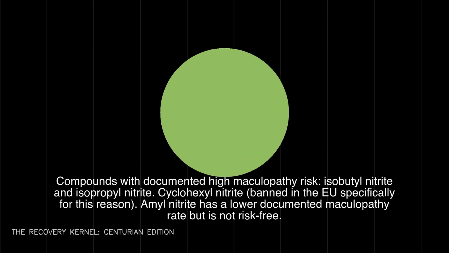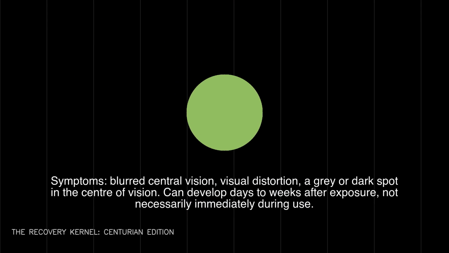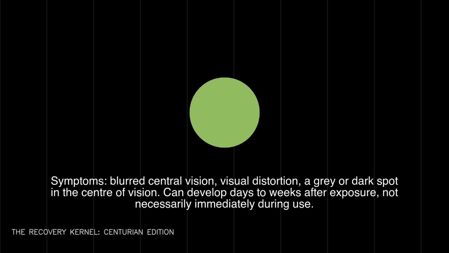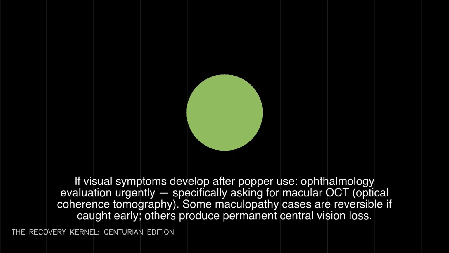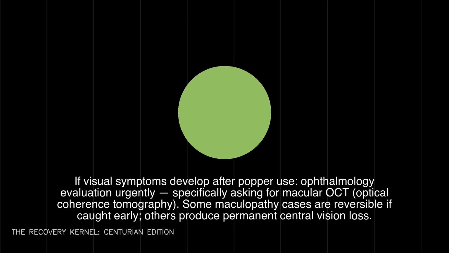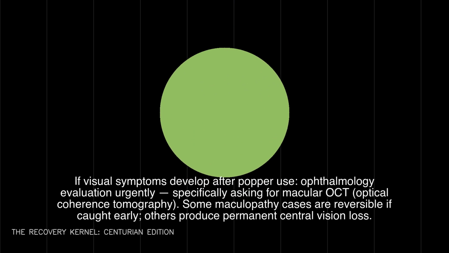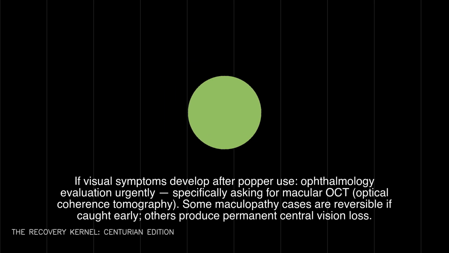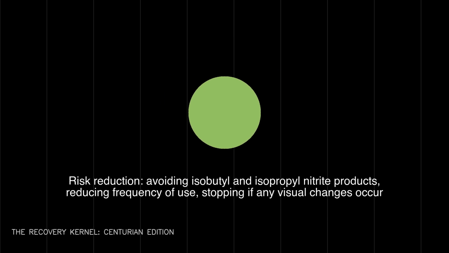Amyl nitrite has a lower documented maculopathy rate but is not risk-free. Symptoms: blurred central vision, visual distortion, a gray or dark spot in the center of vision. Can develop days to weeks after exposure, not necessarily immediately during use. If visual symptoms develop after popper use, get an urgent ophthalmology evaluation, specifically asking for macular OCT, optical coherence tomography. Some maculopathy cases are reversible if caught early, others produce permanent central vision loss. Risk reduction: avoiding isobutyl and isopropyl nitrite products, reducing frequency of use, stopping if any visual changes occur.